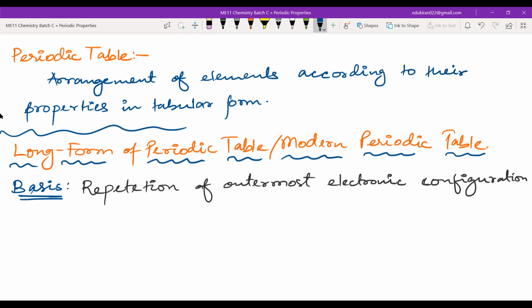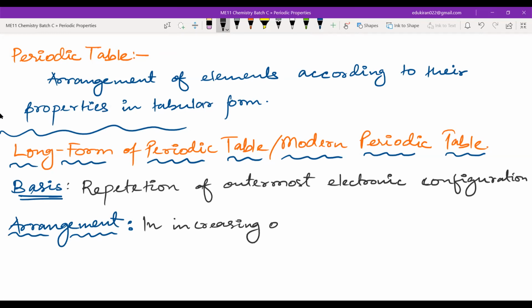The arrangement is such that the elements are arranged in increasing order of atomic number. So we have basis and arrangement.